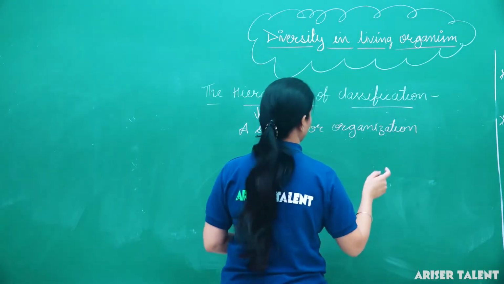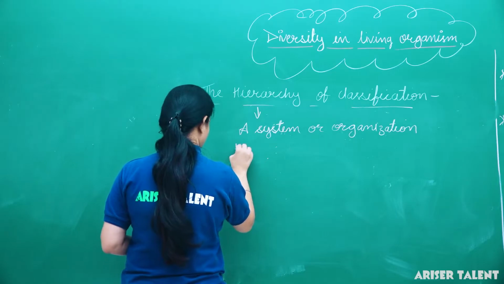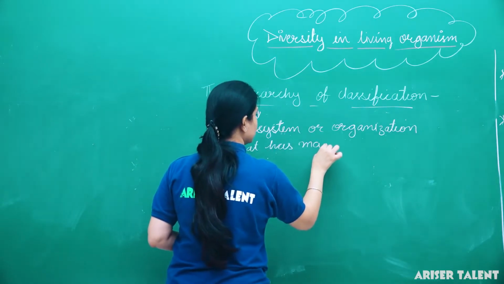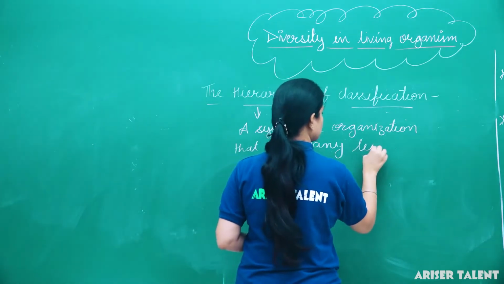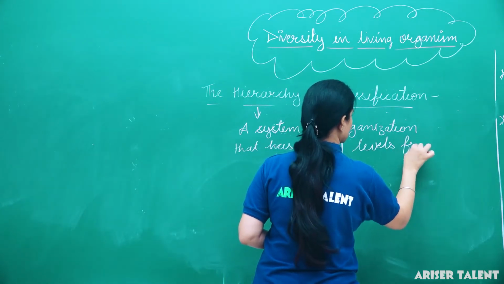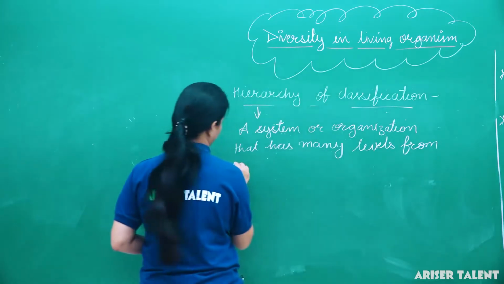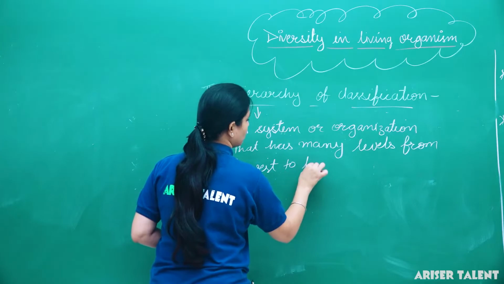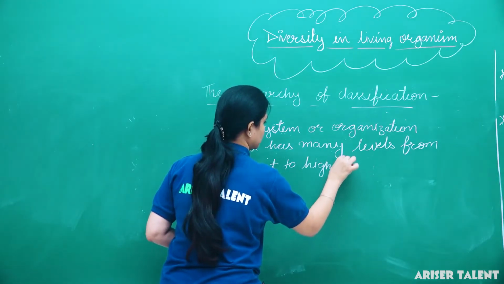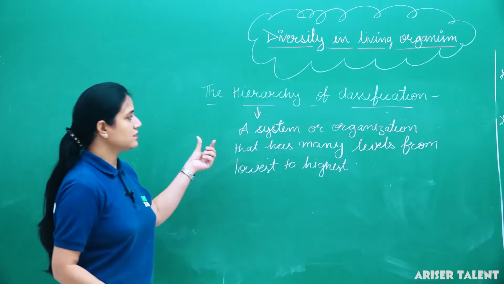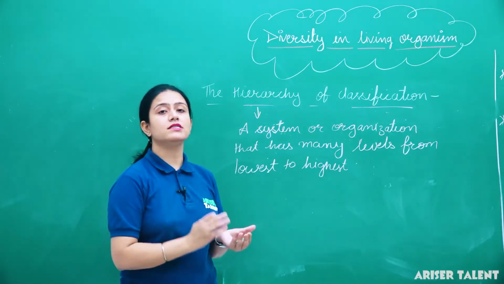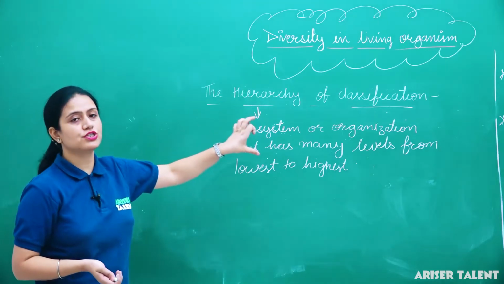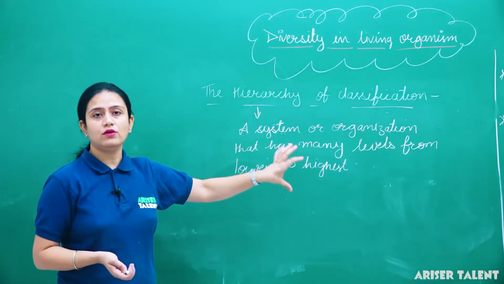Hierarchy means a system or organization that has many levels from lowest to highest, and the hierarchy of classification was generally given by Carolus Linnaeus.